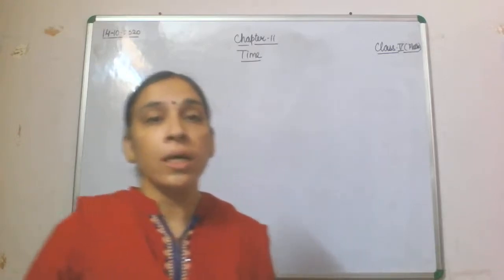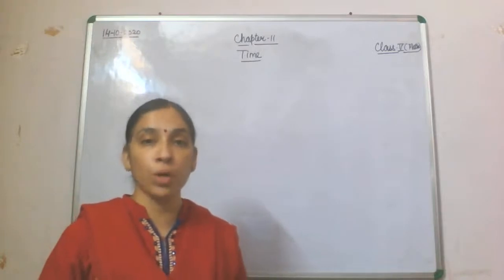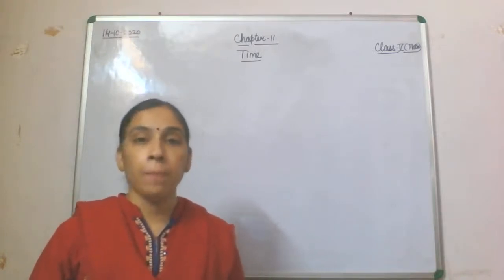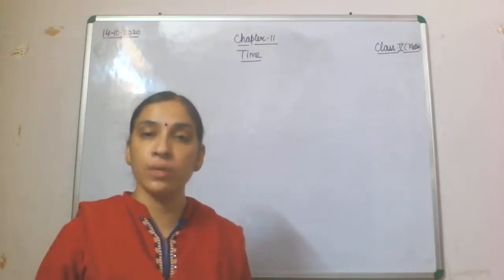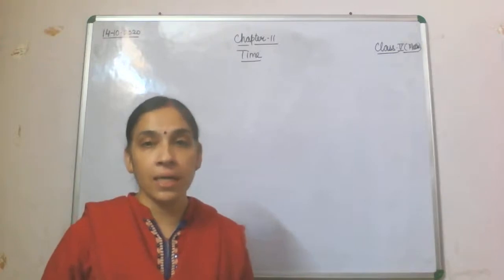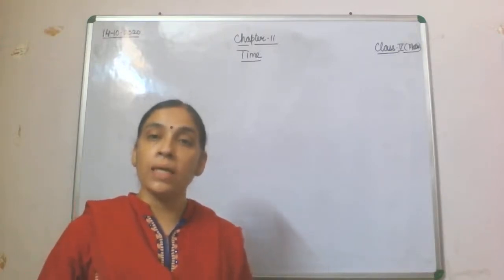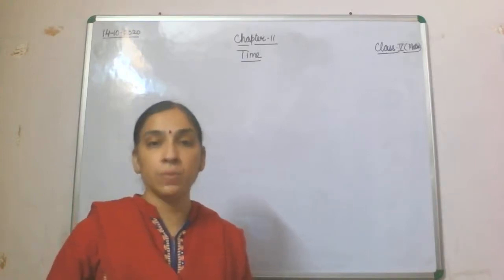So children, in your book you will find different relations. First of all, 1 week has 7 days, starting with Monday, Tuesday, Wednesday, Thursday, Friday, Saturday and then Sunday. Then next, 1 year has 12 months. Many of the months have 31 days.